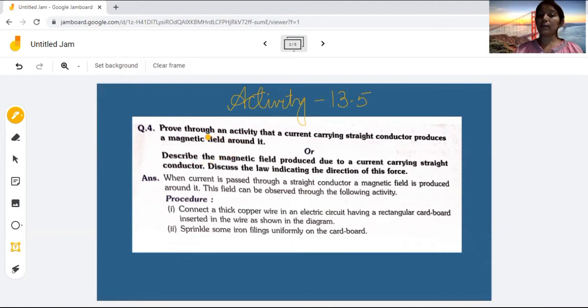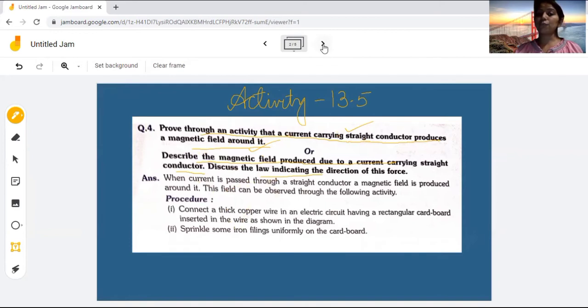The question is: prove through an activity that a current carrying straight conductor produces a magnetic field around it. You will have to prove how this current carrying straight conductor produces a magnetic field around it. Or the other part is: describe the magnetic field produced due to a current carrying straight conductor. Or you will have to find the magnetic field through a straight conductor, and you will have to discuss the law that indicates the direction of a force in this activity.